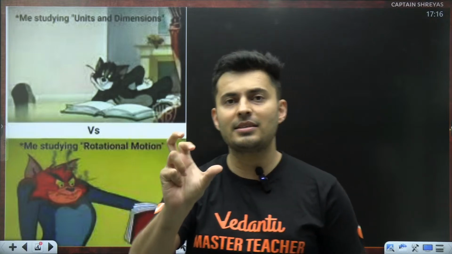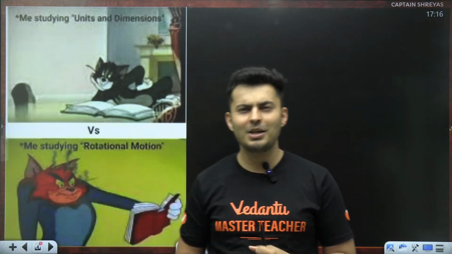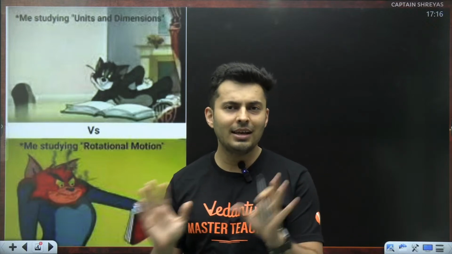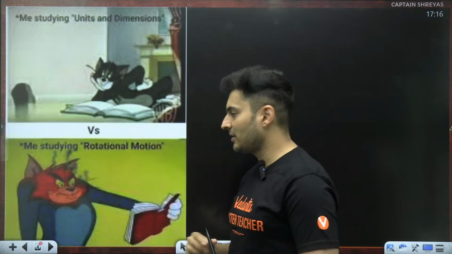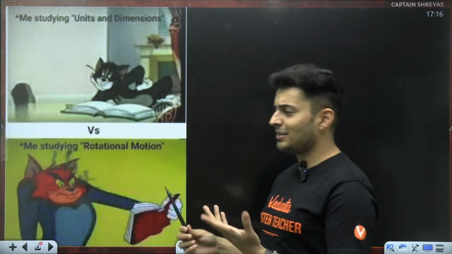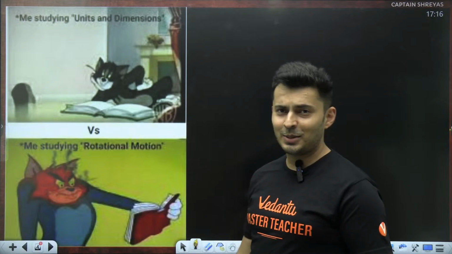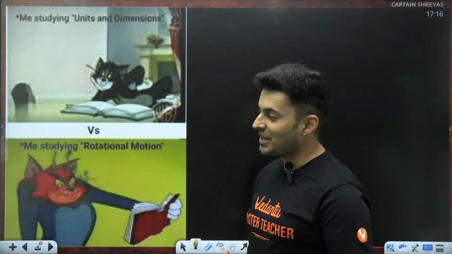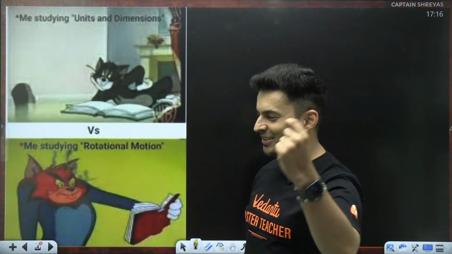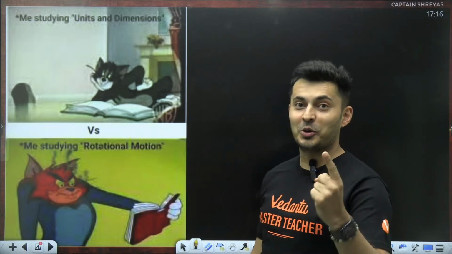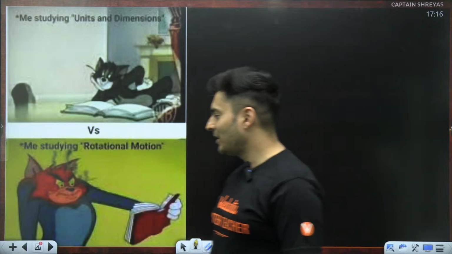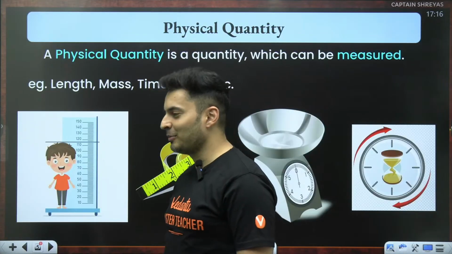Except for a few parts where you might just need the formulas, we'll talk about it later when it comes. Otherwise, it is fairly an independent chapter, except for the formulas aspect. And you will see that this chapter is actually one of the easy chapters. The rotation monster will come later on in your 11th standard physics, and then you will be like, oh my god, sir, this is the monster. This chapter of units and dimensions is not really the monster.